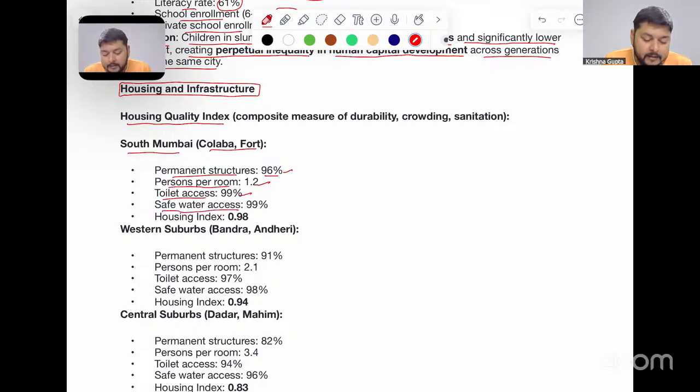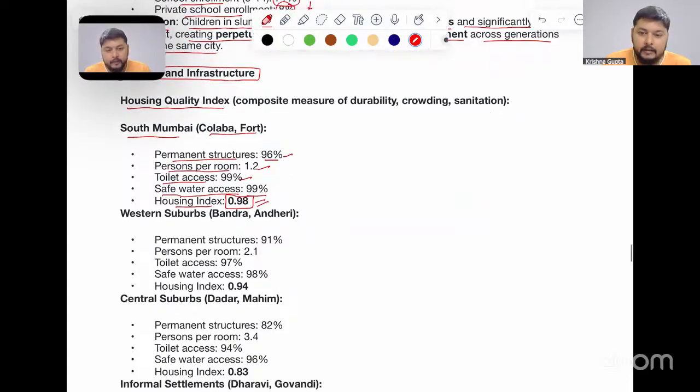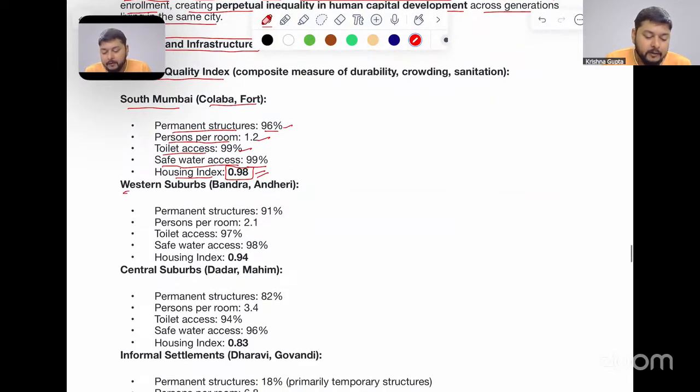Safe water access is 99%. Housing index is 0.98, which is very, very high in South Mumbai. When we go to the western suburbs, that is Bandra and Andheri, permanent structures are 91%. Persons per room is 2.1. Toilet access is 97%. Safe water access is 98%, and housing index is 0.94.